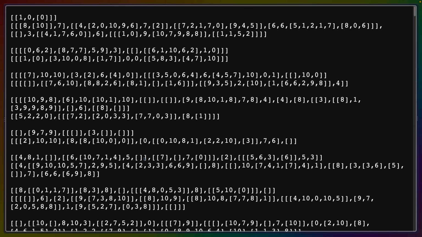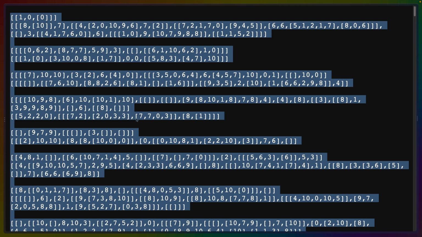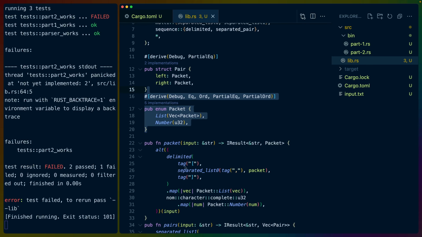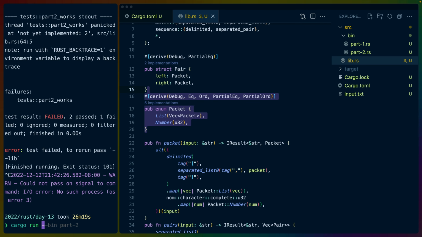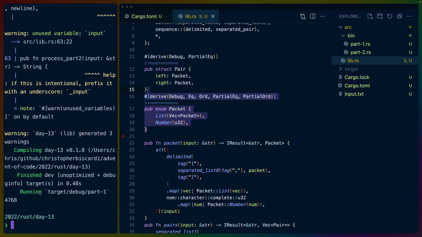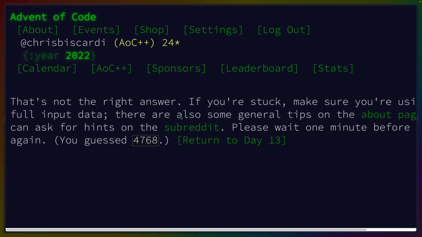Because the puzzle input is going to have some special piece. Oh no, I'm scared. Let's do cargo run. Oh no, no, no. That's not the right answer.